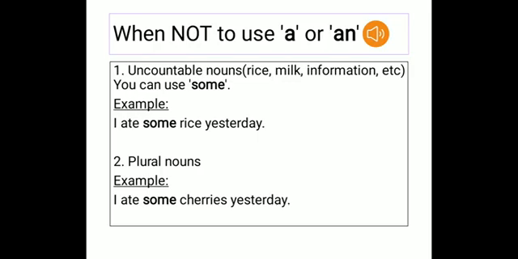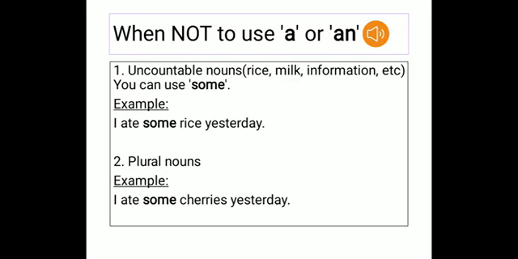Then coming to the next rule, we have plural nouns. We do not use the indefinite articles for plural nouns. Singular is something that is one, and plural is something that is many, more than one. So you do not use a or an for something that is more than one. When you say I ate some cherries yesterday, cherries is plural.